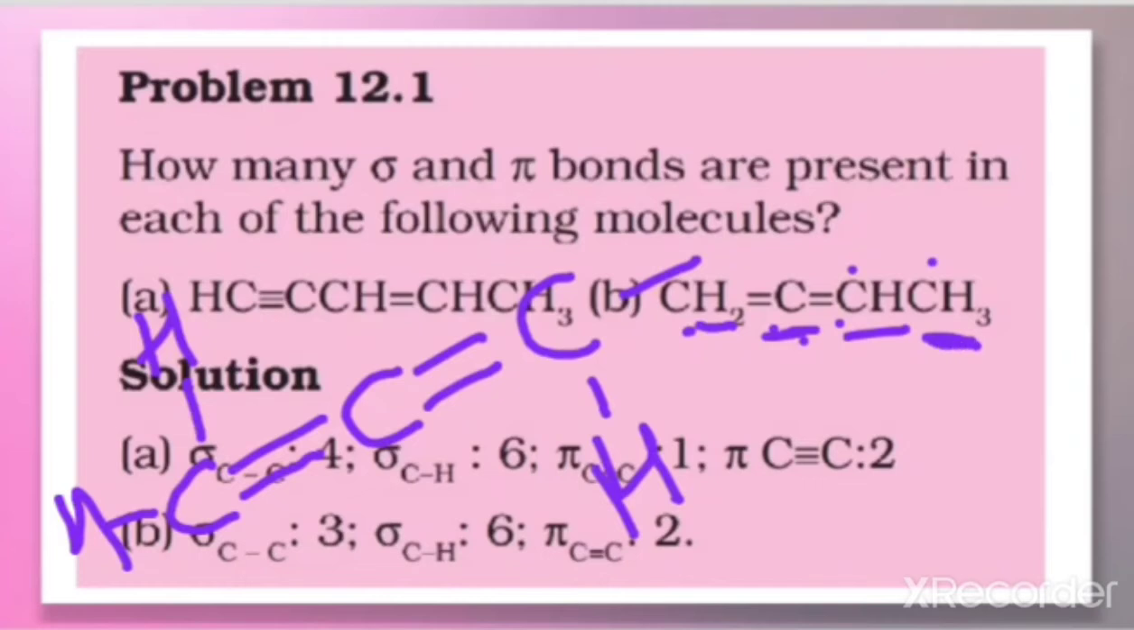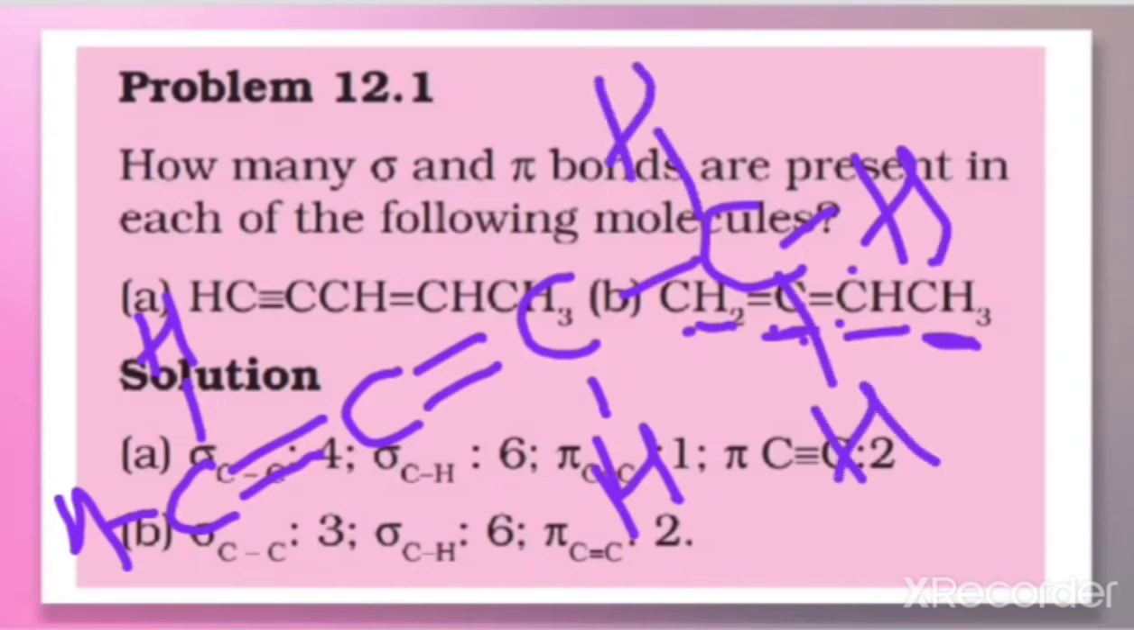Next is CH3. CH3 means C here, and 3 hydrogens. That 3 hydrogens means 1 is here, 2 is here, 3 is here. So this is the right formula for writing in the expanded way for this one. And now you can find out the number of sigma and pi bonds which are present in this. So you will be getting the answer in this way.